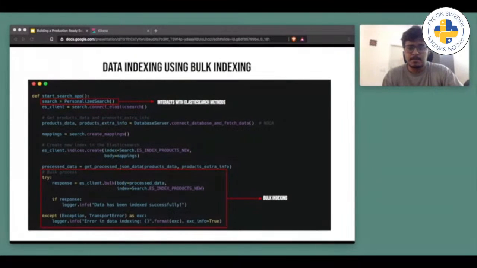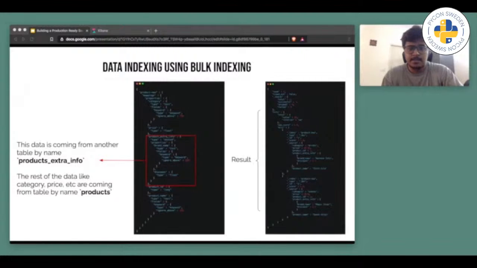So I will explain in the next slide what I meant by aggregating data from different tables into a single document. Let's say we have another table, as I mentioned earlier, products extra info. This table contains information like product brand name and how much discount is being offered by the brand on a particular product. When we make a query to Elasticsearch, we want Elasticsearch to return document responses such that we get product information as well as the extra information within the same document.